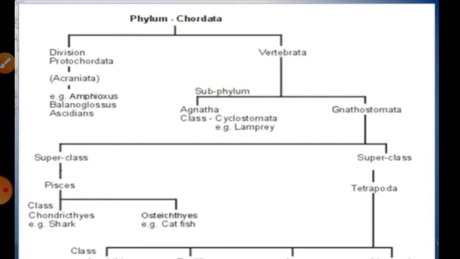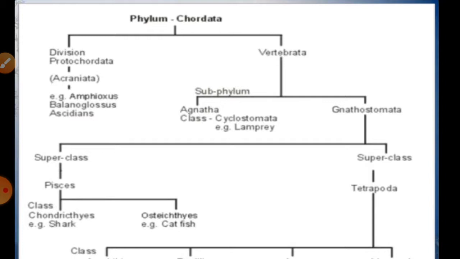जनरली अगर हम बात करेंगे उसी notochord की, तो जो anterior part है वो changes into the skull और the cranium, right, which is always helpful for the protection of our brain. अगर आप ध्यान से अपने सिर को छू के देखेंगे तो एक bony structure आपको चारों तरफ मिलेगा जिसे आप कहते हैं skull, right. तो वो real में क्या है, that is a part of the skull or cranium, right.